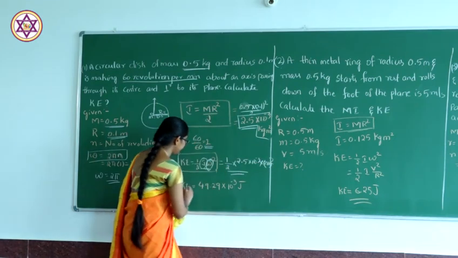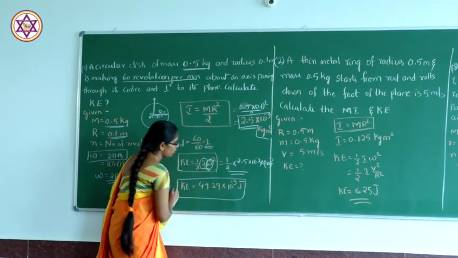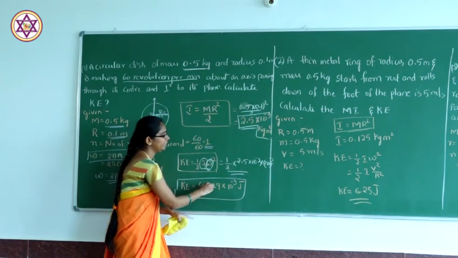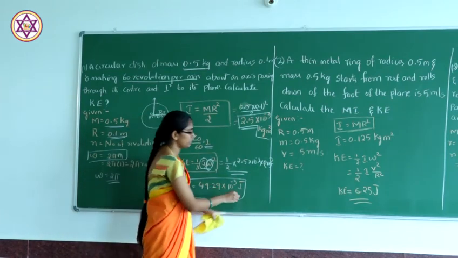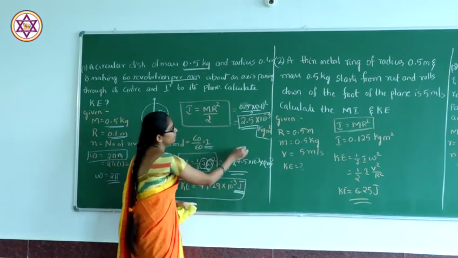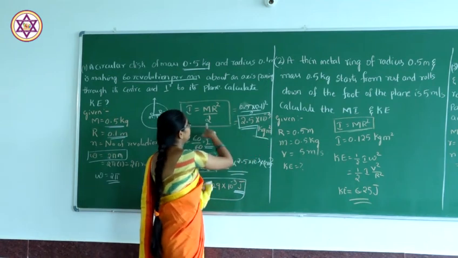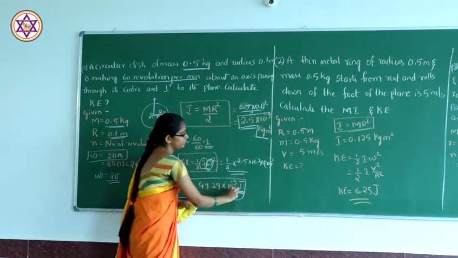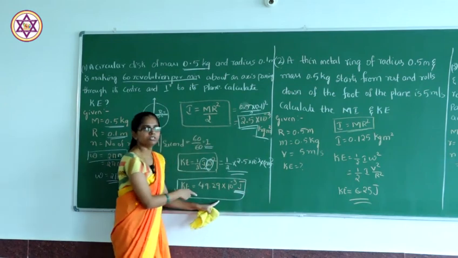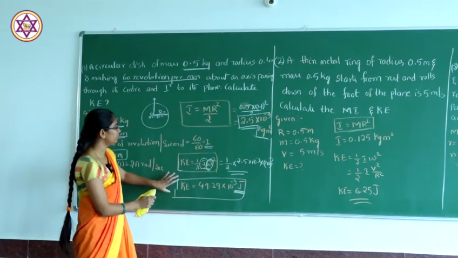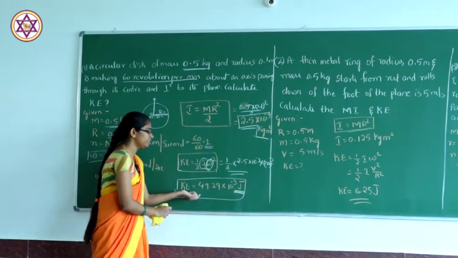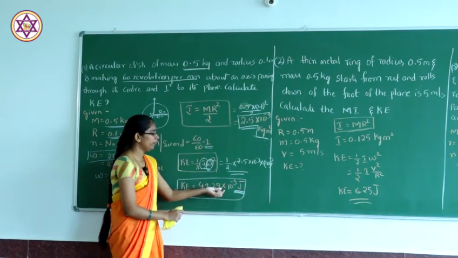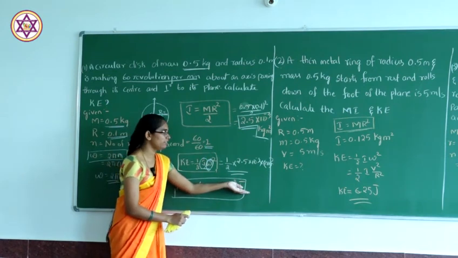We get a kinetic energy of 49.29 × 10⁻³ joules. Here the units are very important. For the moment of inertia the unit is kg m², and for kinetic energy the unit will be joules. So from this problem we get the kinetic energy as 49.29 × 10⁻³ joules.